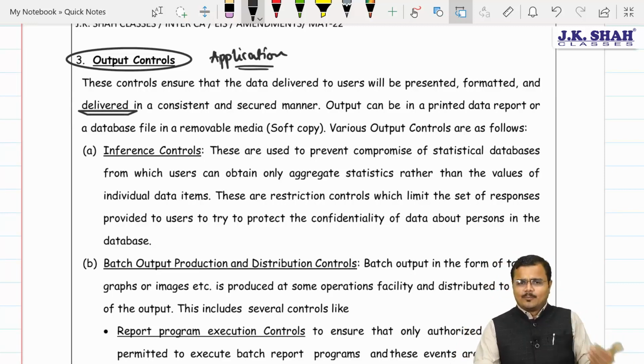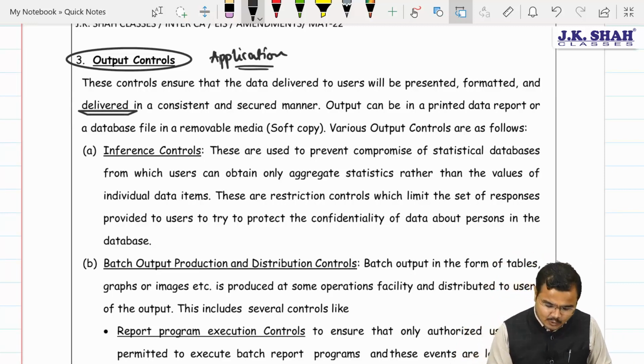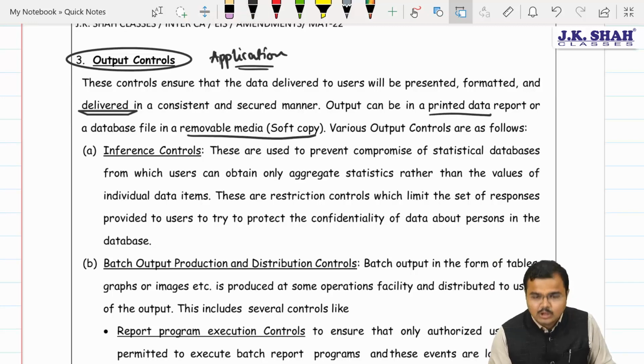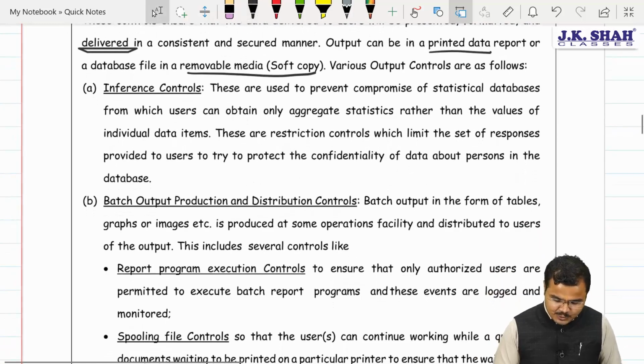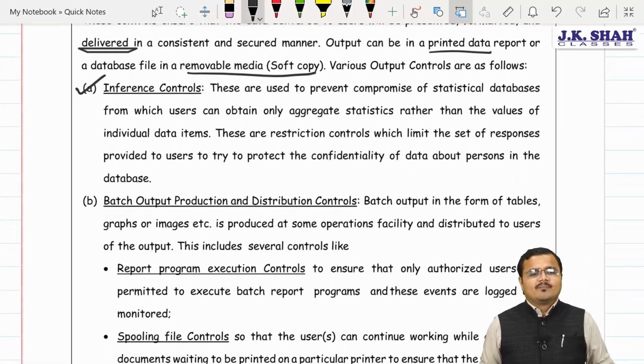Now the output could be in both forms, chartered. It could be a hard copy or it could be a soft copy also. Understood? Yes, sir. The first and foremost control, chartered, which we need to implement is what? Sir, it is the inferences controls.